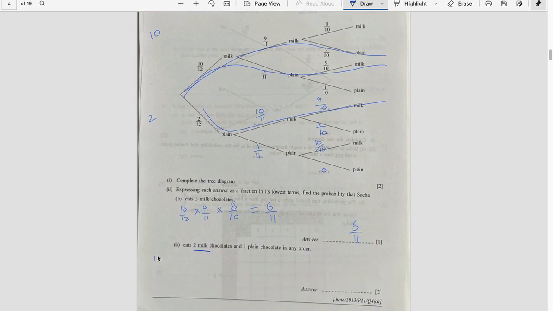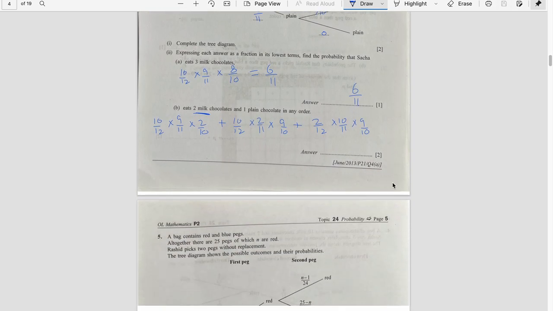First branch is 10 by 12 times 9 by 11 times 2 by 10, plus second branch 10 by 12 times 2 by 11 times 9 by 10, and the third branch 2 by 12 times 10 by 11 times 9 by 10, and use of calculator.